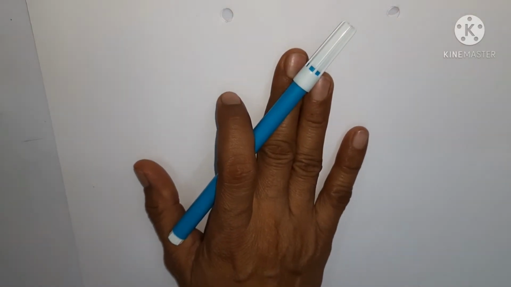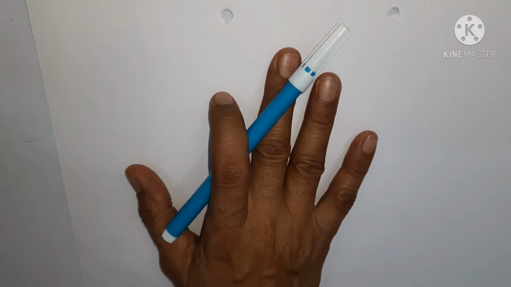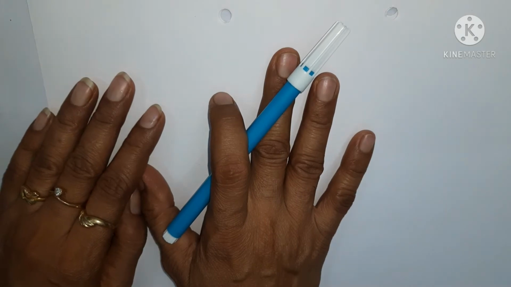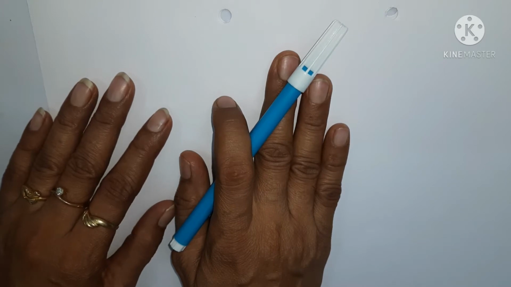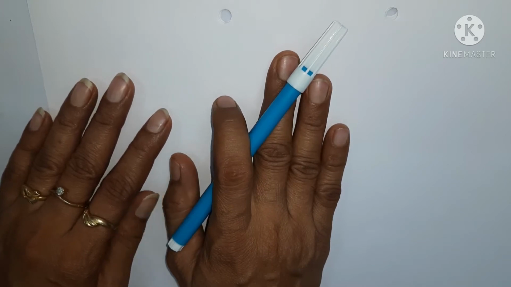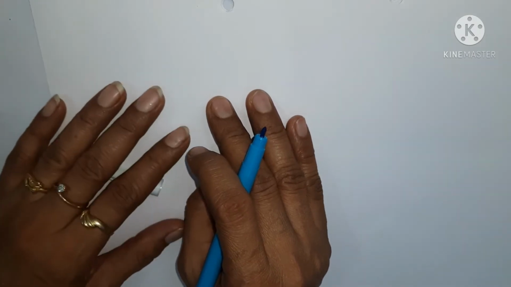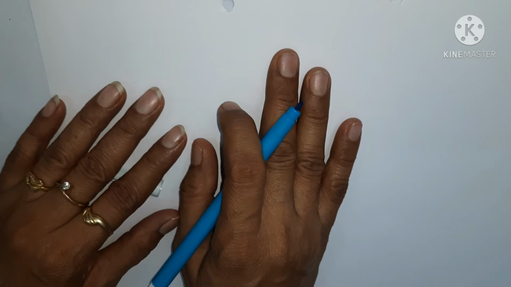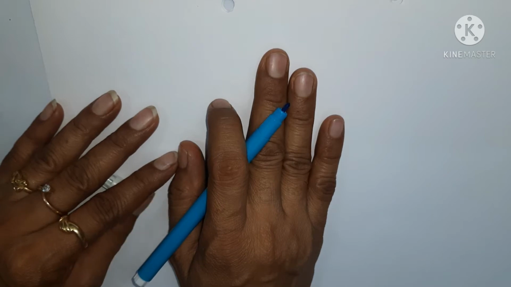Hello friends, today I am going to start a mathematics series in which the first few videos are going to be recapitulation videos. They are going to be about basic concepts of classes 6 to 7, and the students whose basic concepts are not clear in classes 6 and 7 can go through these recap videos.